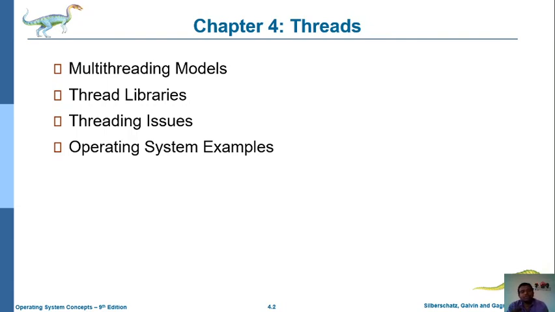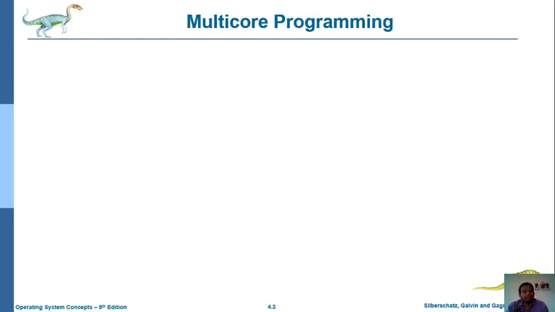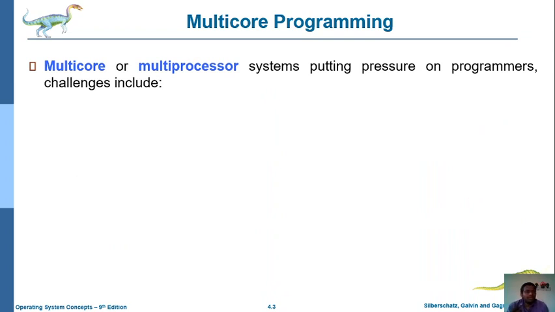Now coming to the first one, multi-threading models. While we are going to process any instruction or program, such a program can be divided into several sub-processes. Why do we divide that program into several sub-processes?